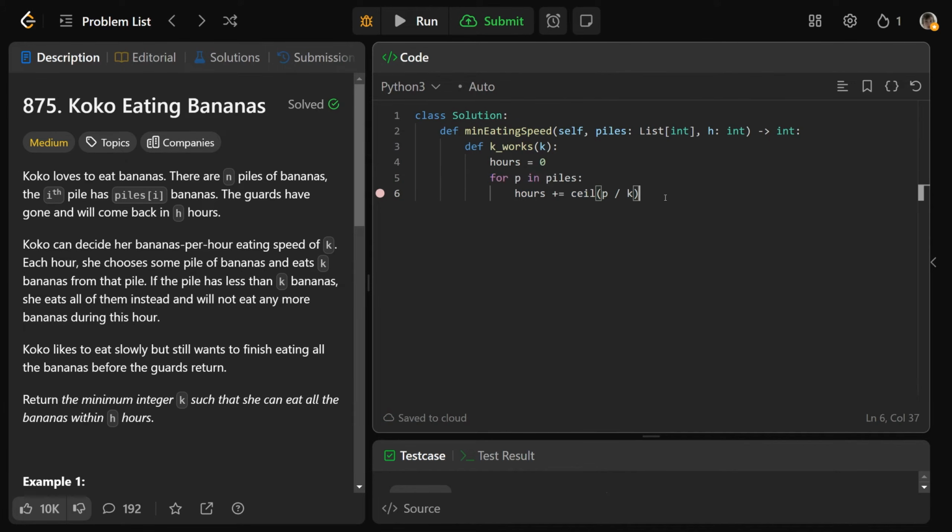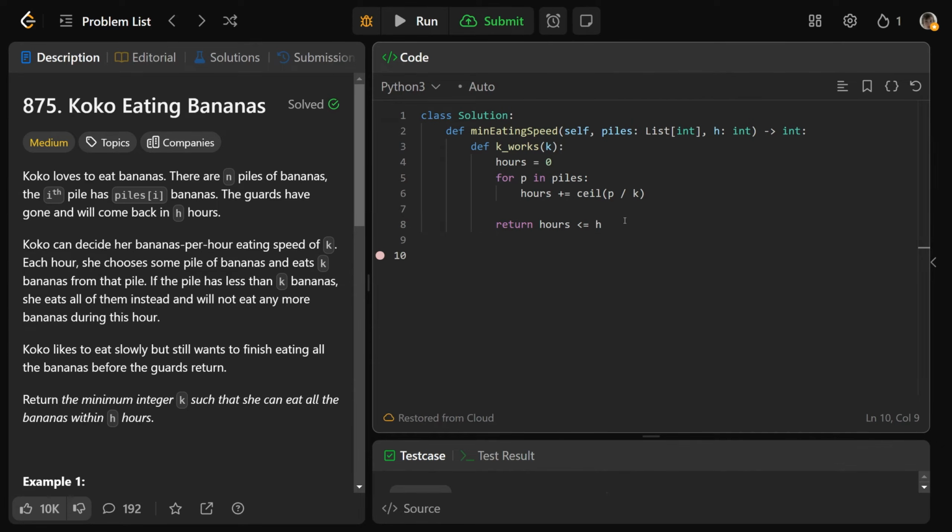We do that for all the piles, and this is the amount of hours it would take for that eating speed. Okay, and then all you'd want to do is just return that the hours is less than or equal to h. So if you have h hours and you took anything less than or equal to that amount of hours, then that works. So that should return true. But if hours is strictly bigger than the amount that you had available, then you should return false. And that's what it does. And by the way, there's probably a slight optimization here if you wanted to break early, but I'm not going to bother doing that, and it's not really going to change the complexity. Okay, so that's our function to check if it works.